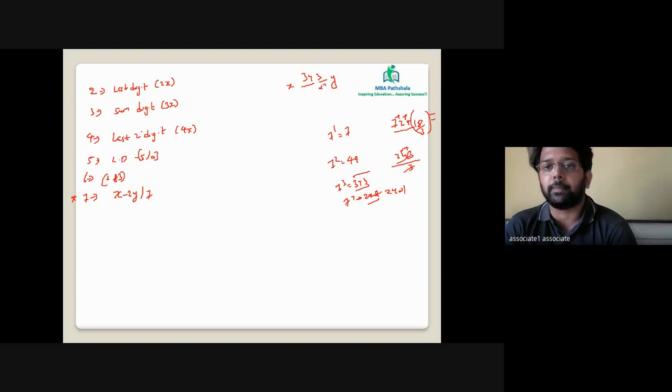Y here is 3, twice of it will be 6. 34 minus 6 is 28. Is 28 divisible by 7? 7 4s are 28. And hence 343 is divisible by 7. Is this clearly understood to all of you? Everyone out here?